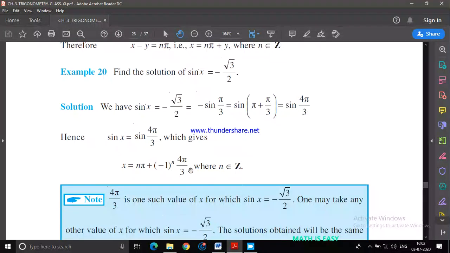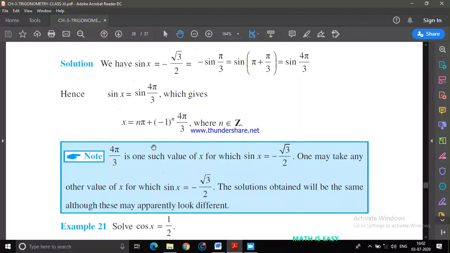So here what they have done is, 4π/3 means π value is 60, 4 into 60 is 240. So they considered only that sine is negative in the third quadrant. They did not consider that sine is negative in the fourth quadrant. Even then they have taken the answer as the same.